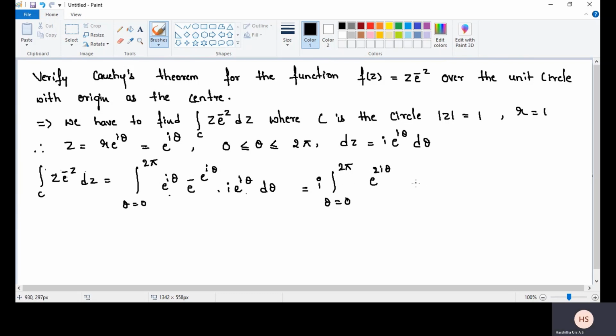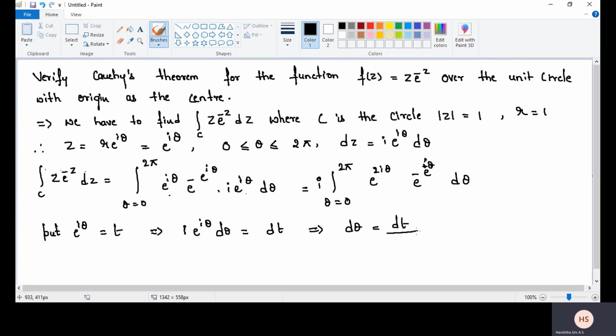I will write i outside, into e power minus e power i theta into d theta. Put e power i theta is equal to t. That implies differentiation with respect to theta gives i into e power i theta into d theta is equal to dt. That implies d theta is equal to dt divided by i into e power i theta.